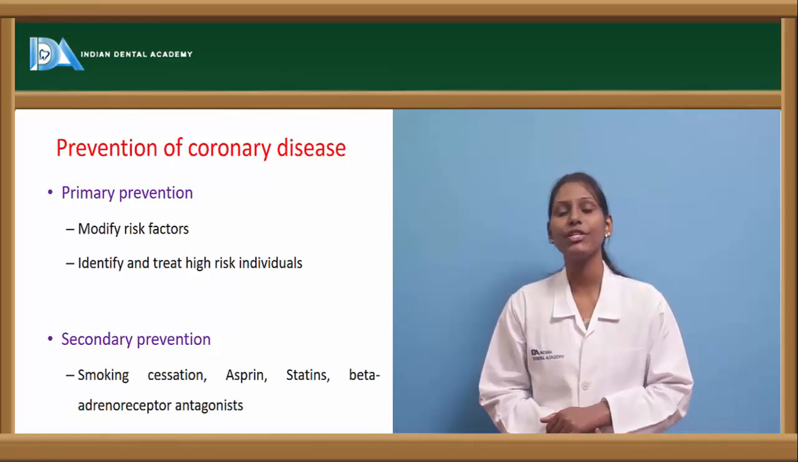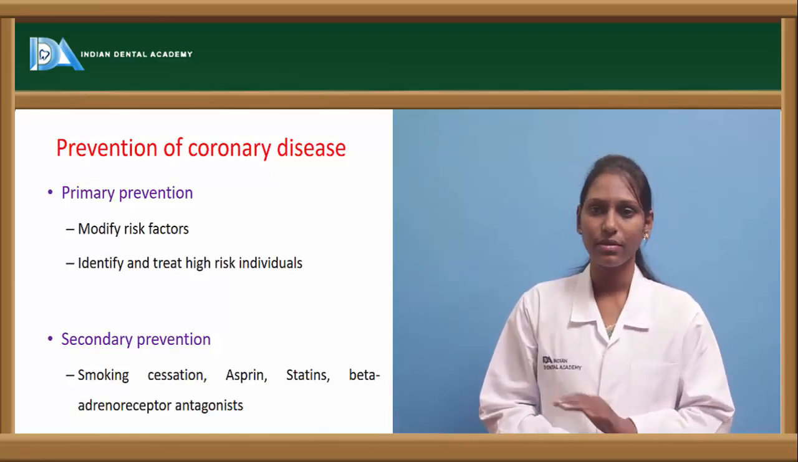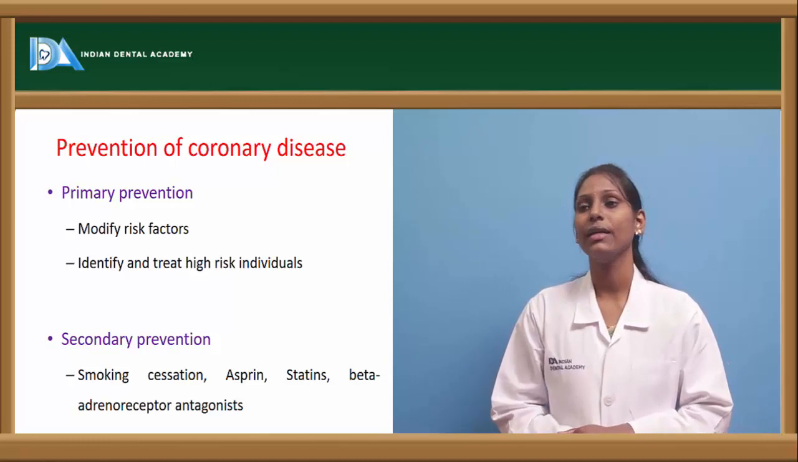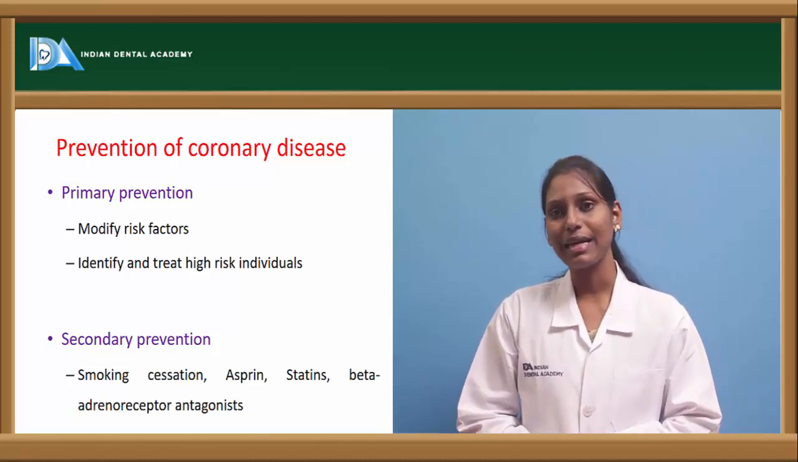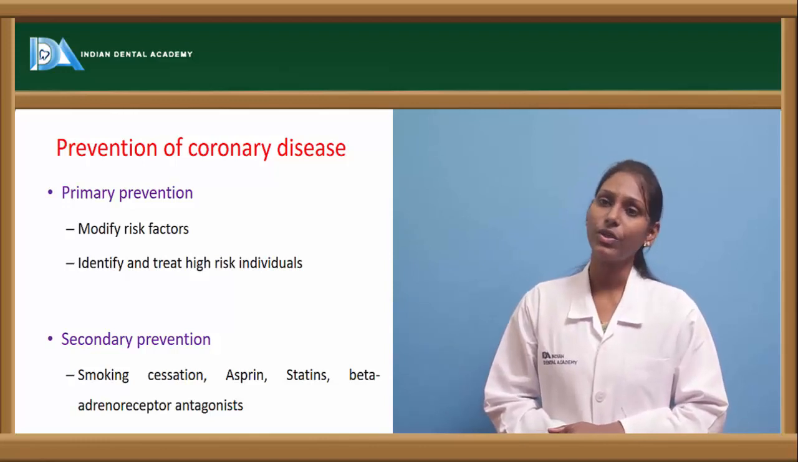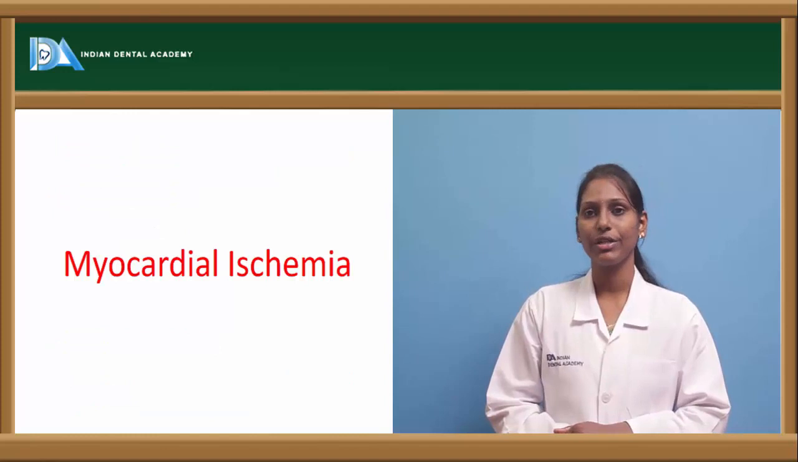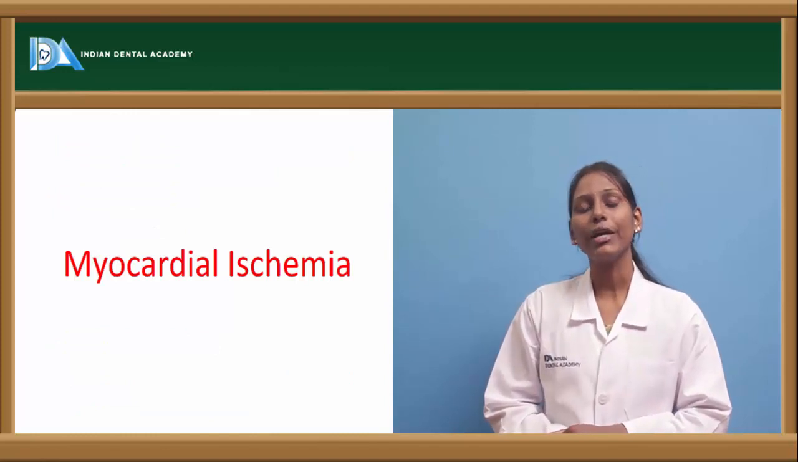Secondary prevention is also present, where we have to ask the patients to quit smoking. Smoking cessation has to be done. Prophylactic aspirin and statins have to be given to these patients, and beta adrenoreceptor antagonists can also be helpful in secondary prevention of coronary diseases. Now coming to myocardial ischemia.